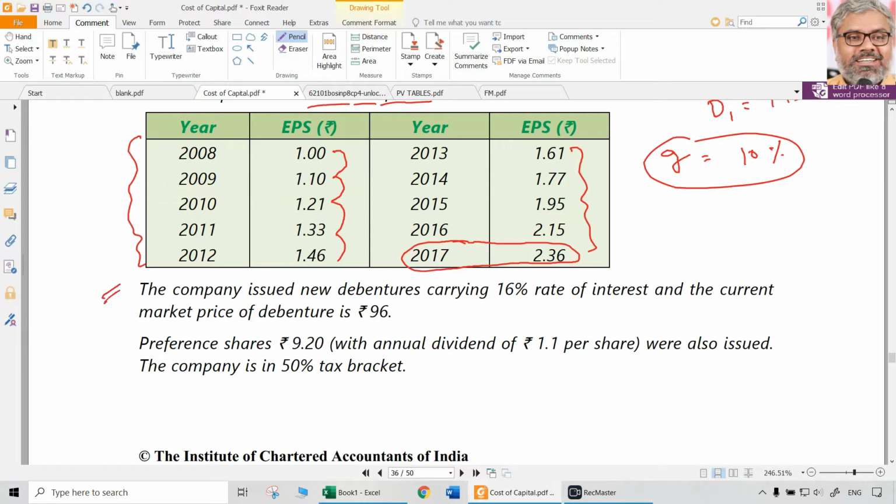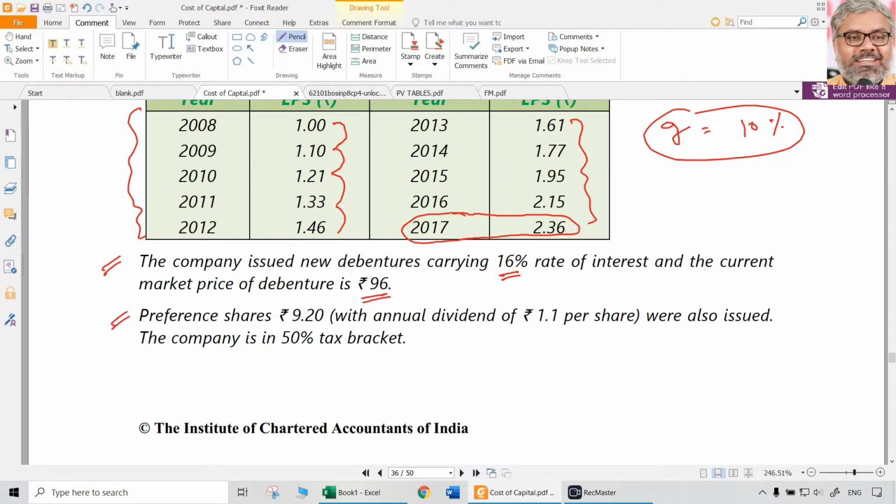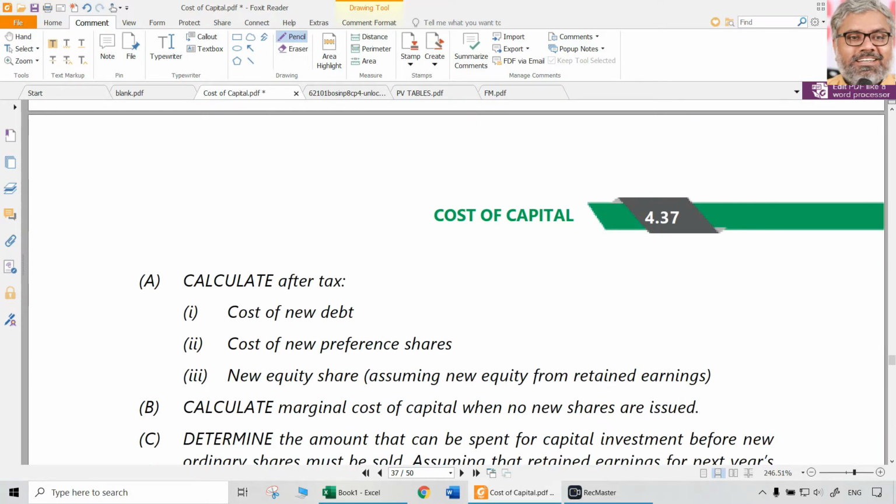The company issued new debentures carrying a 16% rate of interest. The current market price of debentures is 96 rupees. That is one thing. Another thing is preference shares with 9.2 as the issue price and an annual dividend of 1.1 per share were also issued. The tax rate of the company which is applicable is 50%. That is the additional information. What is required here? First thing first, calculate the after tax cost of new debt, cost of new preference shares, and new equity shares.